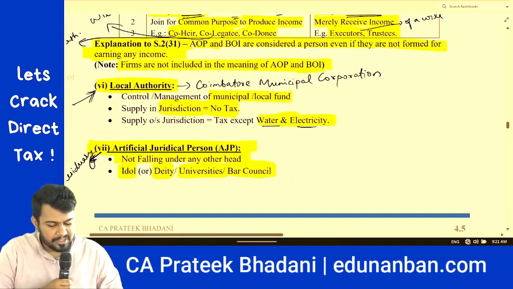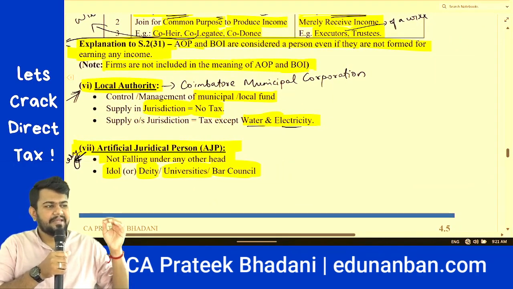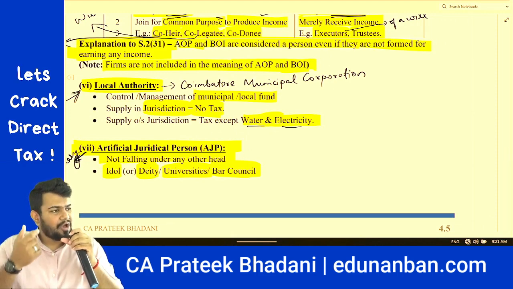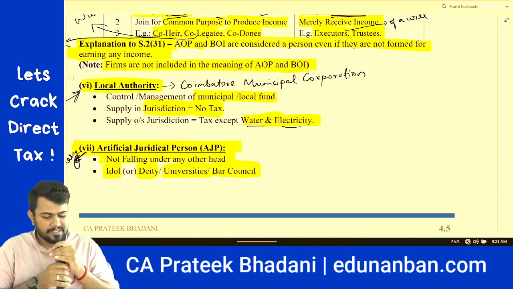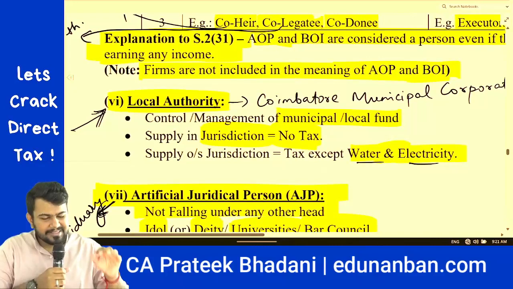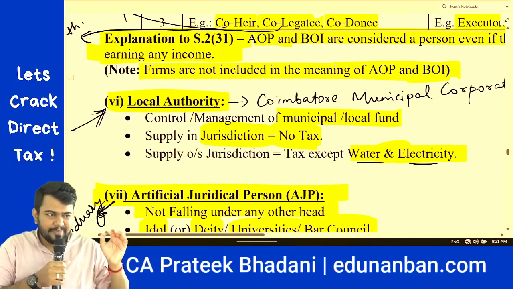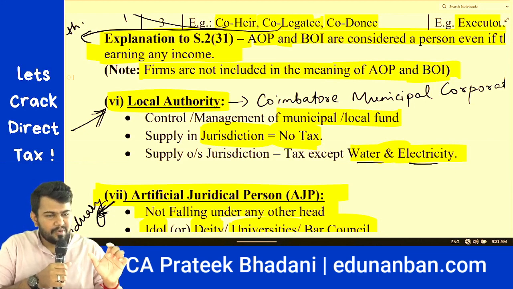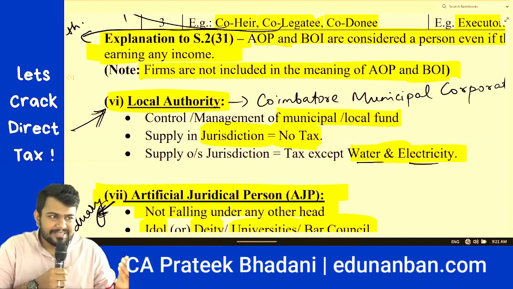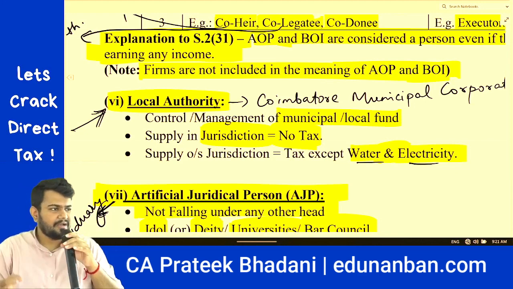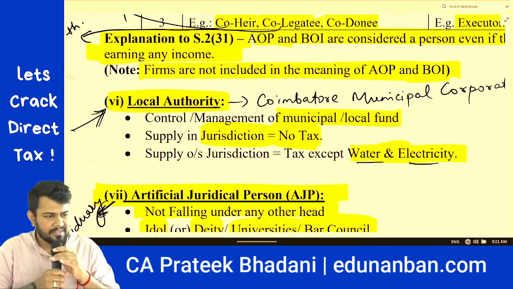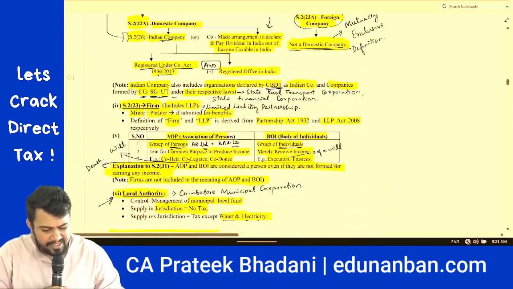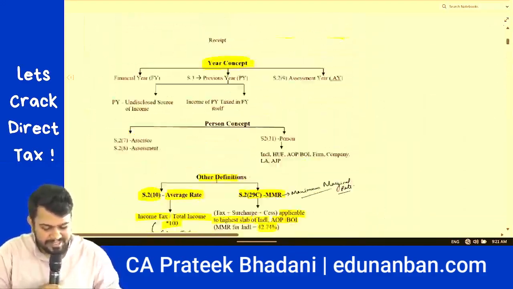Now comes the question whether the central government and state government are persons. The central government and state governments will not be considered as persons because in the 6th point, local authority is specifically mentioned. Since it is specifically mentioned, it means what? The act is purposely trying to exclude the central government and state government. That is why they are not persons. Fine. With this, we have finished the basic concept chapter also.